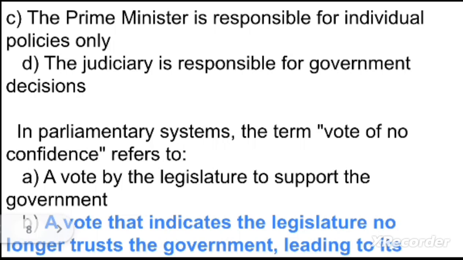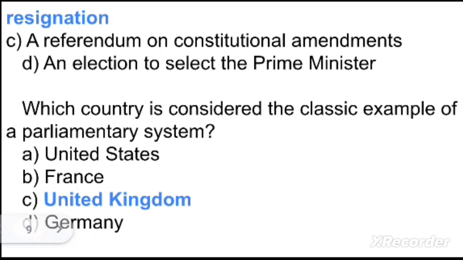Next question is, in a parliament system, the term vote of no confidence refers to option A, a vote by the legislature to support the government. Option B, a vote that indicates the legislature no longer trusts the government, leading to its resignation.